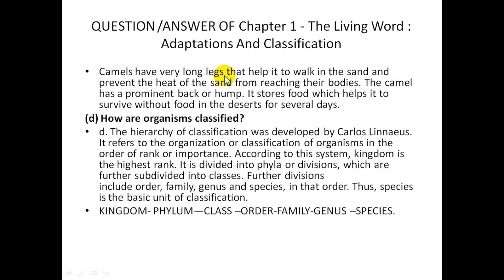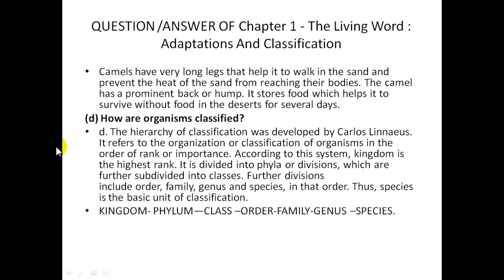They have a very hard sole, their feet are very strong, and they help them to balance in the desert area so that they can easily walk in it. So this is the adaptation usually seen in camels, which totally depends on the surroundings only.